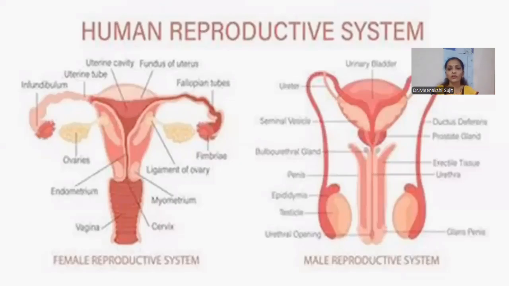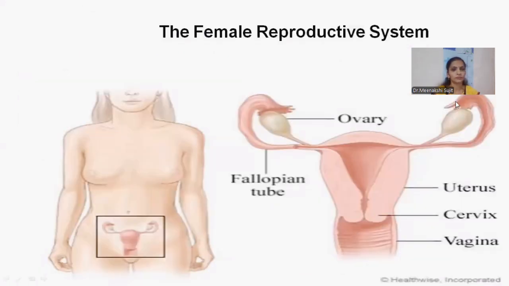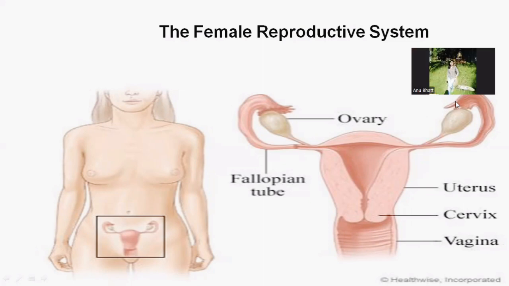This is overall a view of the human reproductive system in both males and females. First we will see the reproductive organs of the female reproductive system. So this is just for understanding the overall review.